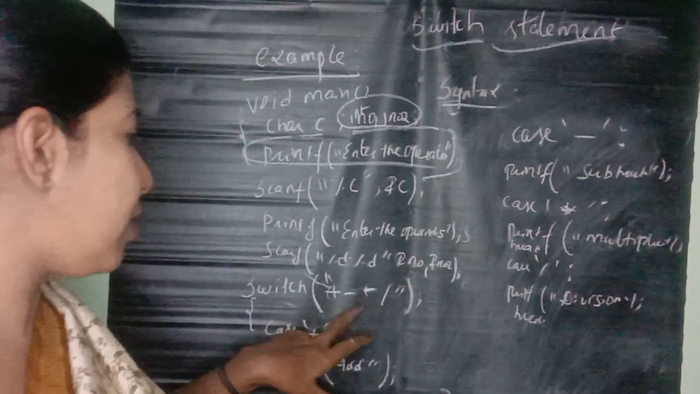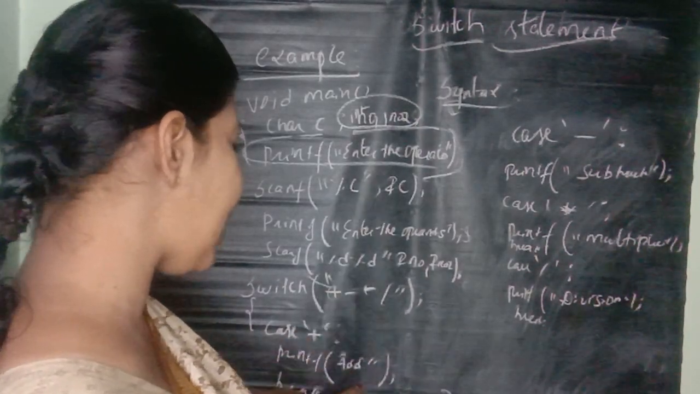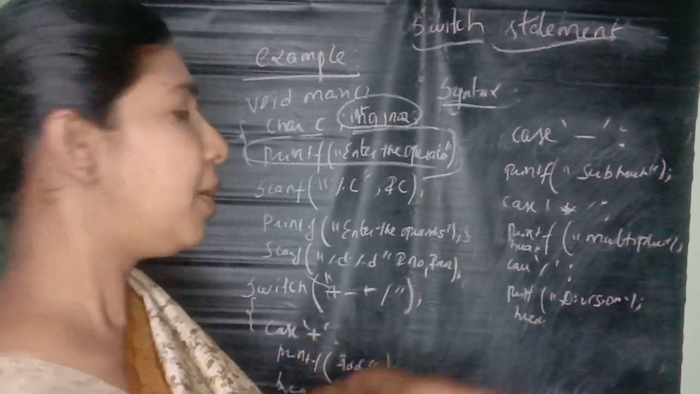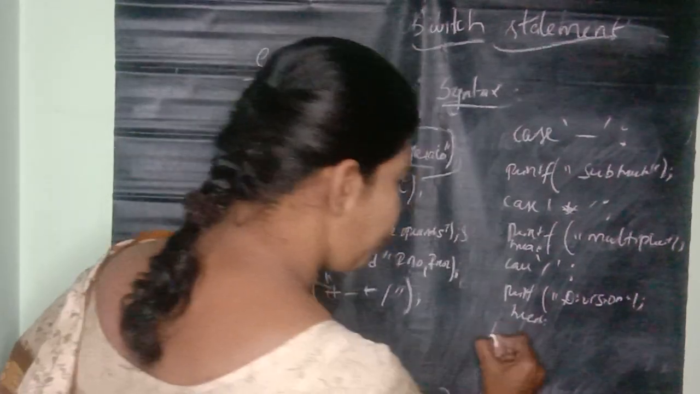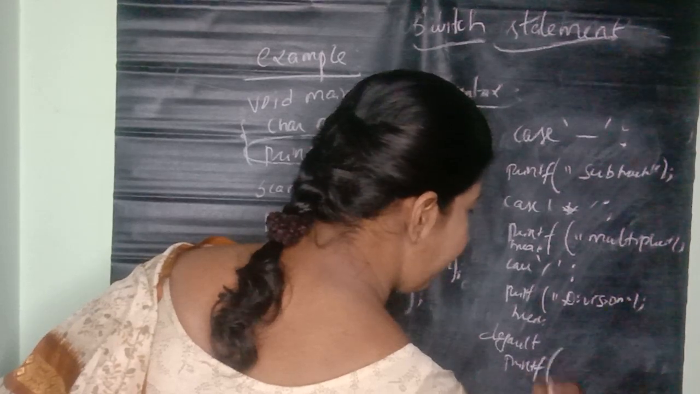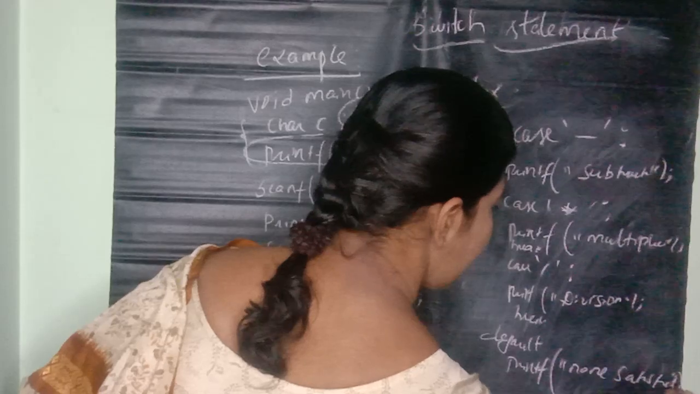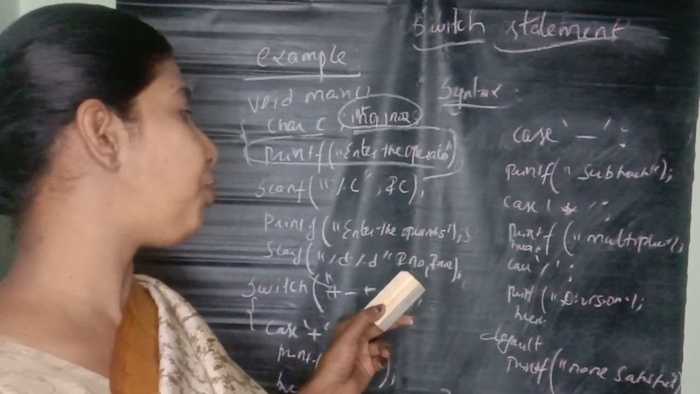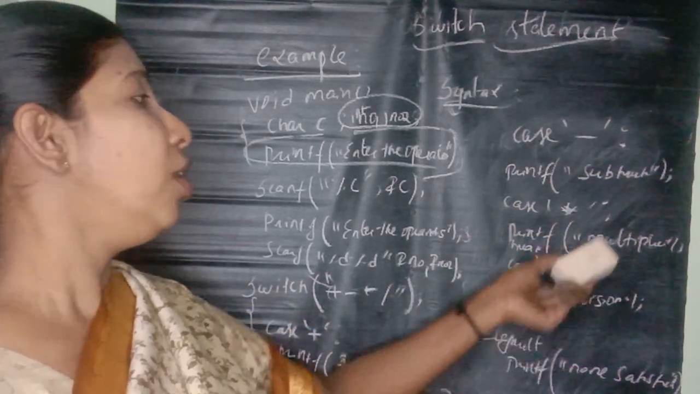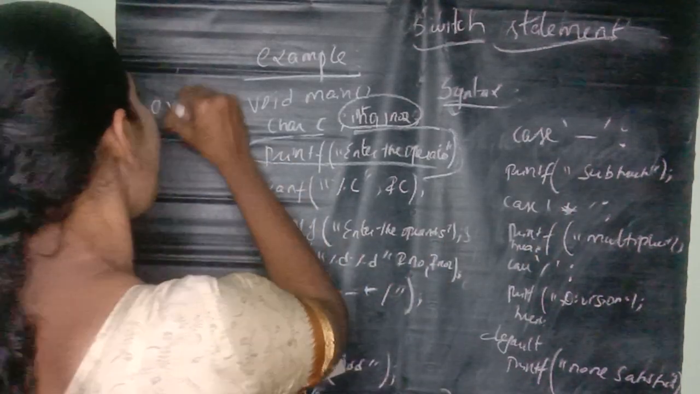So the switch on the character has case plus, minus, star and slash. Case plus means addition, case minus means subtraction, case star means multiplication, case slash means division, each with a break statement. Default means printf none satisfied. Make a note of it. The case value is a constant value, and plus and minus are important constant values. The printf statement is followed by the break statement if the condition is satisfied. So what is the output of this?